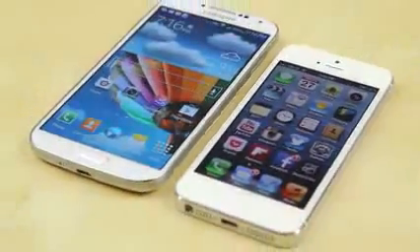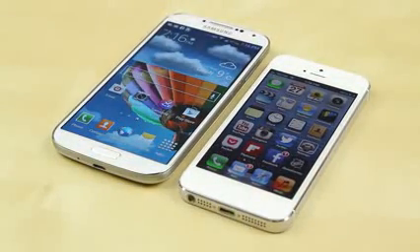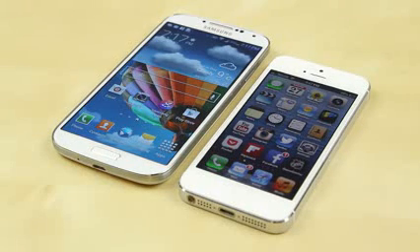Although the benchmark scores may not have proved in the iPhone 5's favor, when we ran real-life benchmark tests, it really stood its ground well. It has proved itself to be a really good software-optimized phone that really doesn't require all the power that the Samsung Galaxy S4 has, so the final decision for the consumer really comes down to the OS you're looking for. Whether you want a really simple, easy experience, while the Samsung Galaxy S4 gives you a much better level of customizability as well as some additional features that TouchWiz brings.